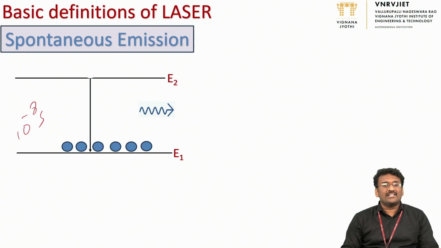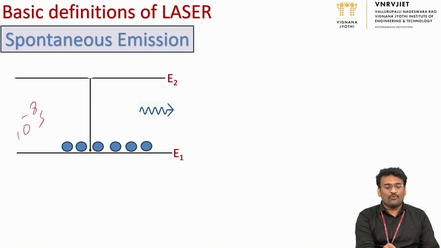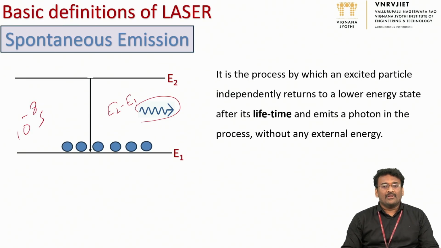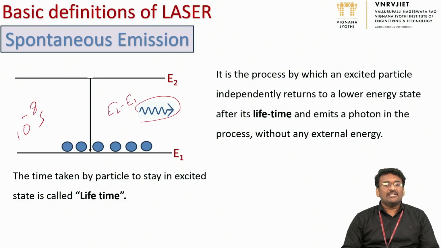When it moves from the excited state to the lower state, it emits a photon of energy, again the gap E2 minus E1. So we can define it as the process by which an excited particle independently returns to a lower energy state after its lifetime and emits a photon without any external energy for the de-excitation. So here, how can we define lifetime? It is the time taken by the particle to stay in the excited state, called the lifetime of the particle. As I said before, that's around 10 power minus 8 seconds.